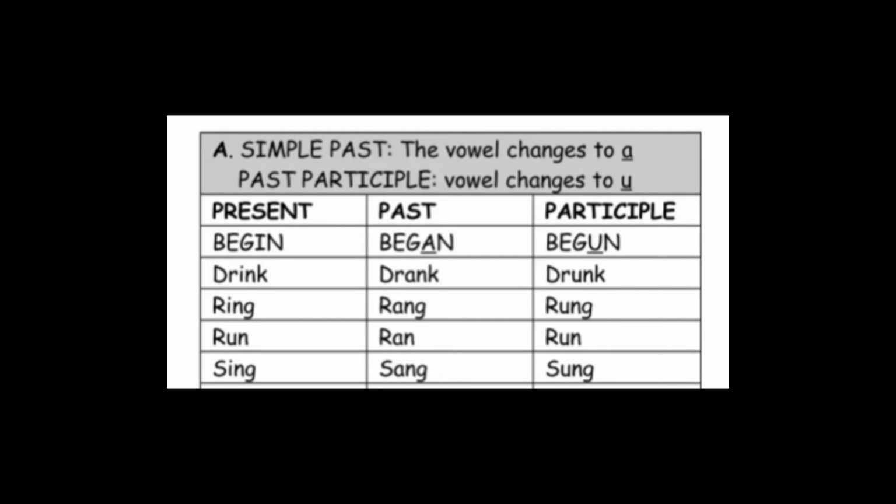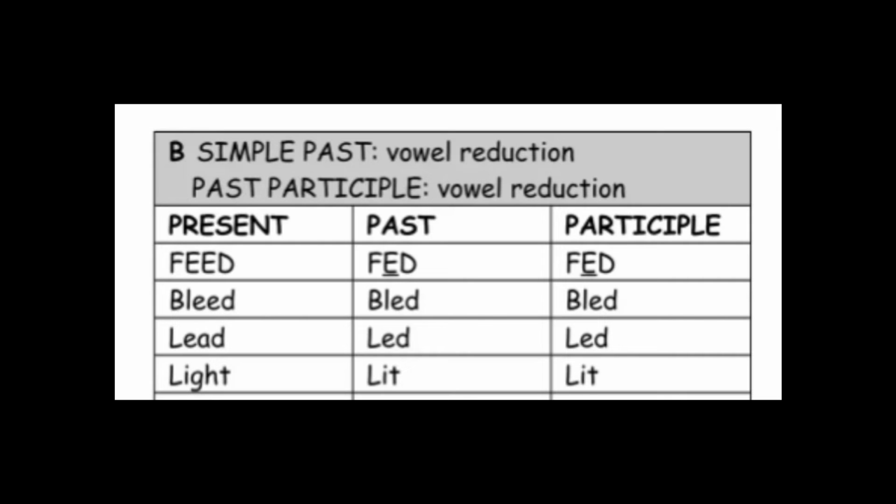Simple past, the vowel changes to a. Past participle, the vowel changes to u, as in began, begun, drank, drunk, rang, rung, ran, run, sang, sung. Simple past, vowel reduction.